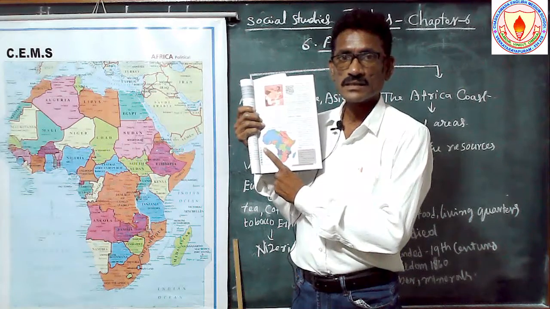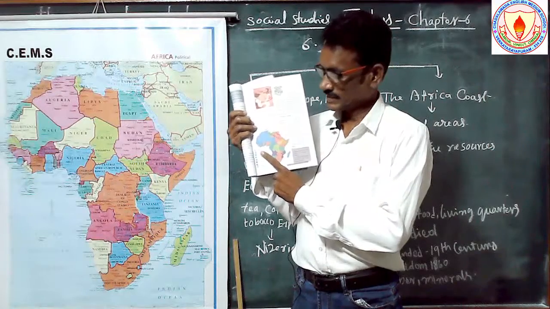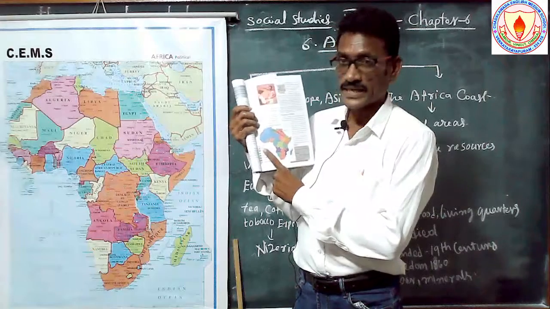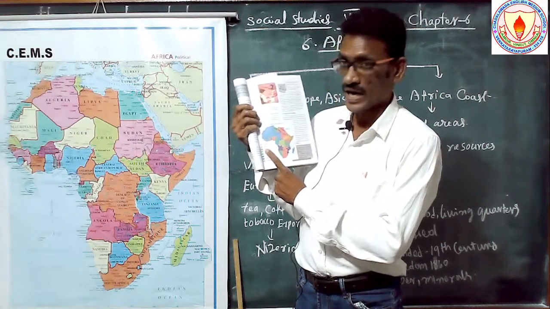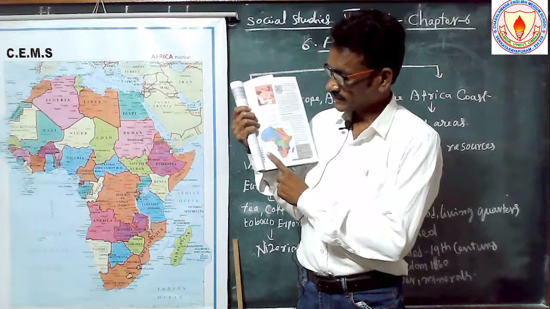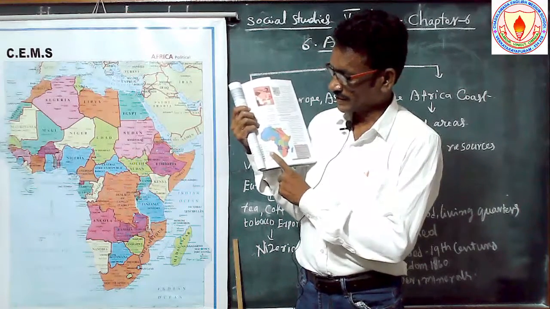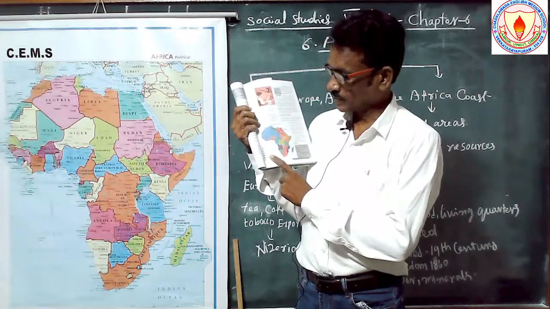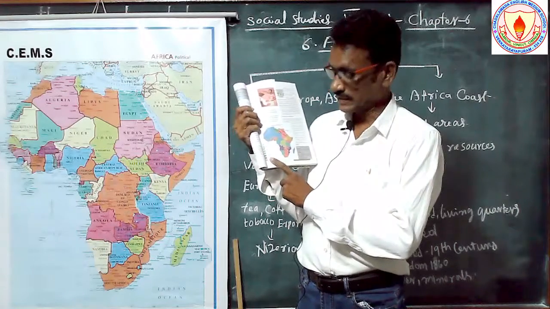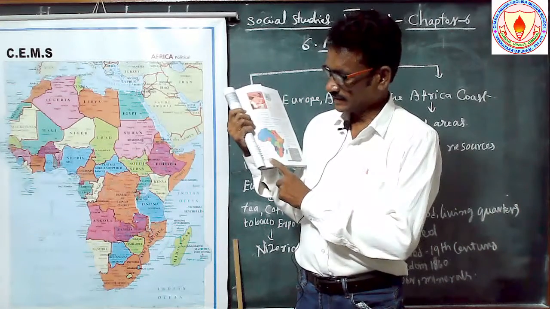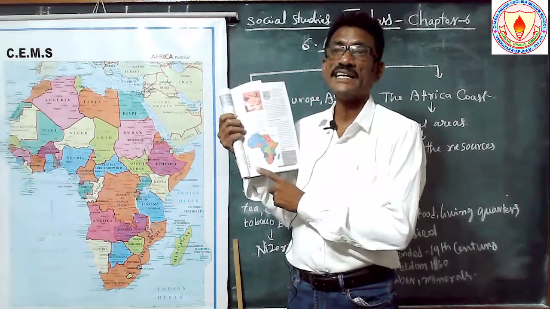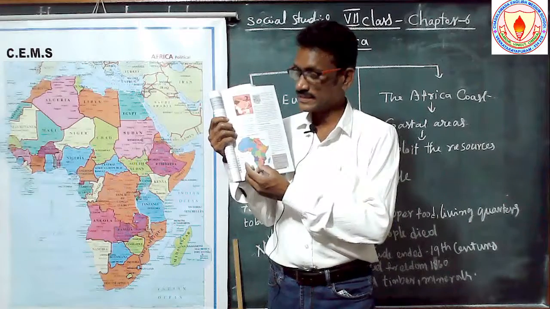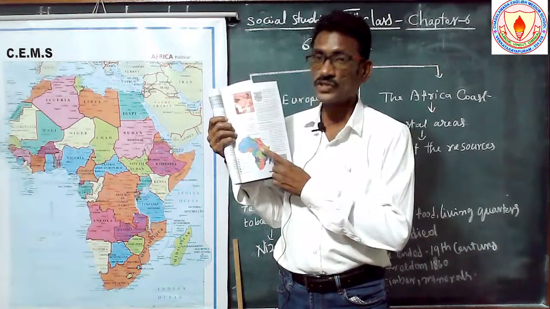Green color, that is Belgium. These are the European countries. Here the next, Britain, orange color; France, blue color; and again thick green, Germany; and again light green, Italy; and blue color, Portugal; and again light blue color, Spain; and yellow color are the independent countries. These colors indicate the European countries in the continent.